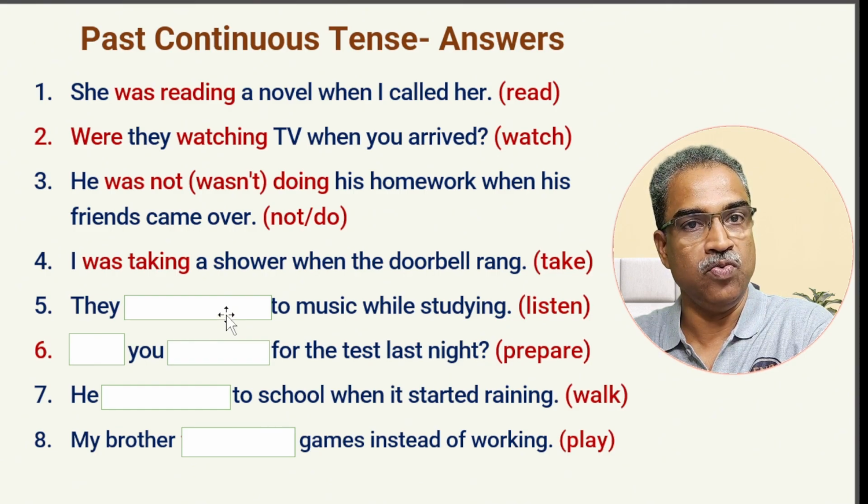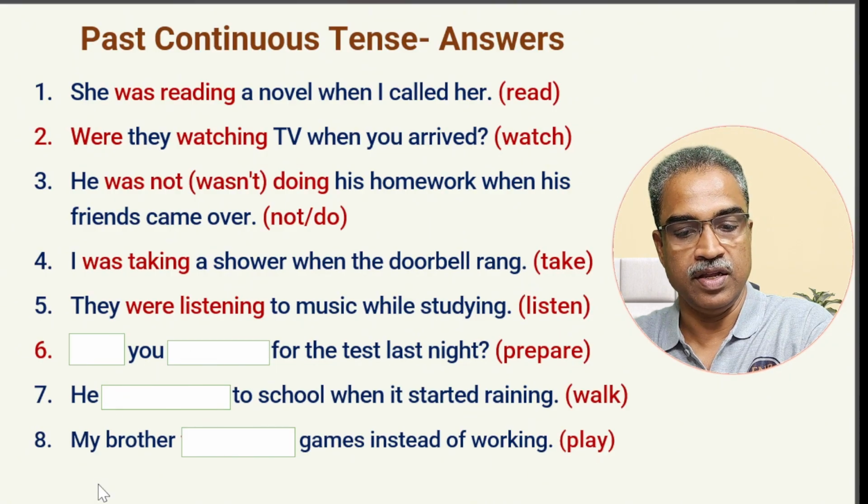So after they, were. Then listen. It will be listening. So they were listening to music while studying. Next is a question: dash you dash for the test last night. So after you, in the past continuous, the auxiliary verb is were. So were you preparing? Were you preparing for the test last night?